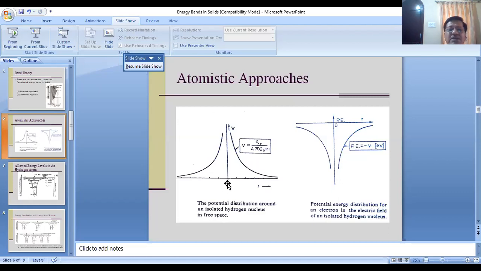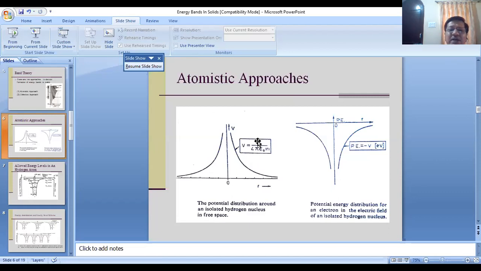So you may imagine that this is your nucleus, and at a distance r, it produces the potential. You have studied that electrical potential produced by a point charge is given by kq over r, where q is the charge carried by a particle. Here the nucleus has a charge of one proton, that is one e.